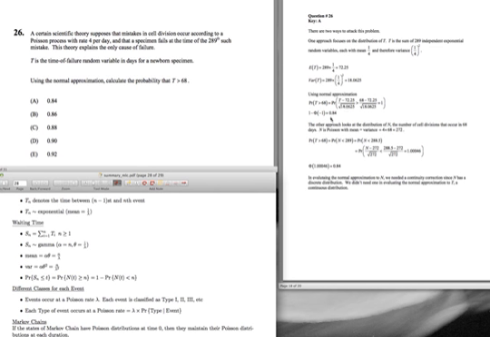Look up that value. The other approach was to use this formula down here, and that is the probability that the waiting time is less than T is the probability that the number of events is greater than or equal to n. So in this case, the probability that T is greater than 68 is, if I want the probability that the 289th occurs after time 68, well, that's the probability that I have less than 289 before that time.